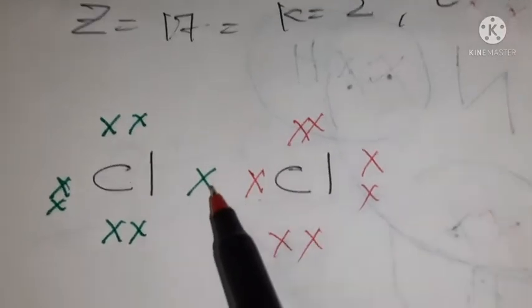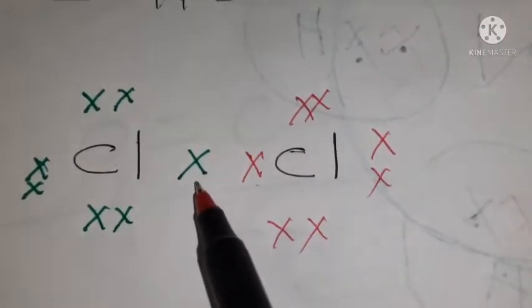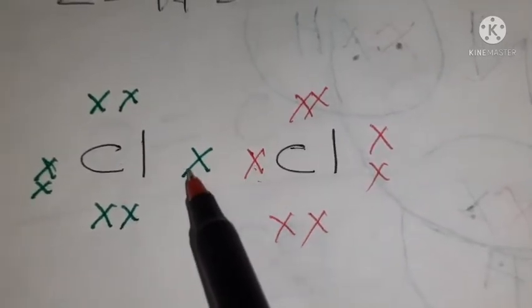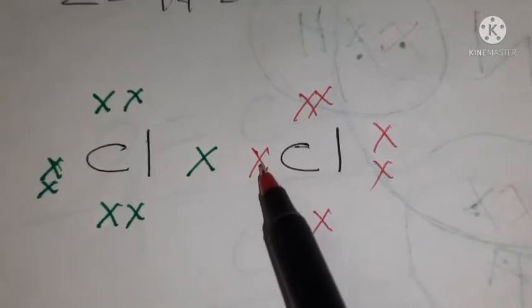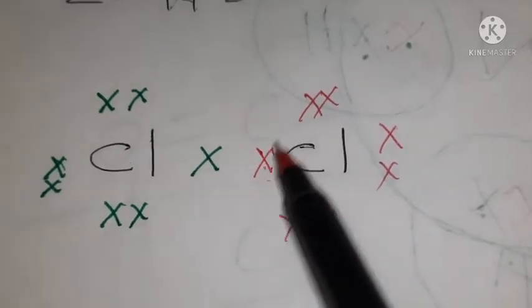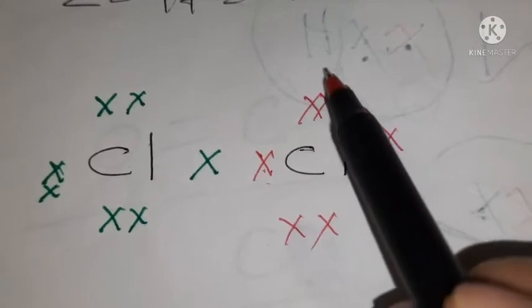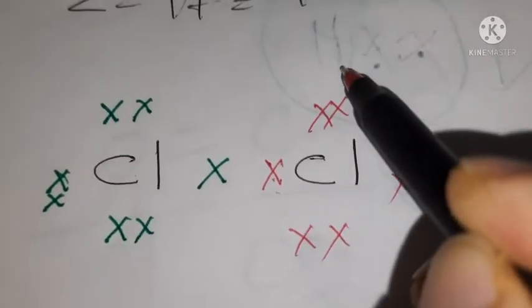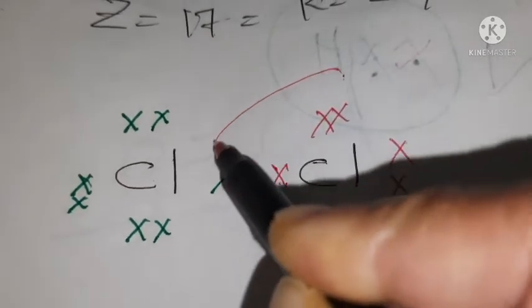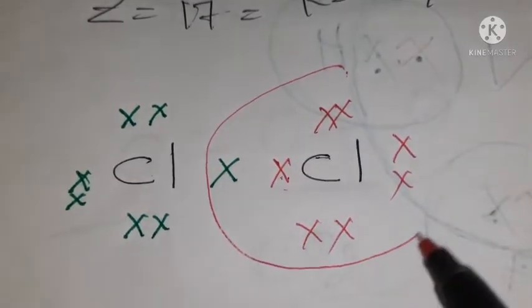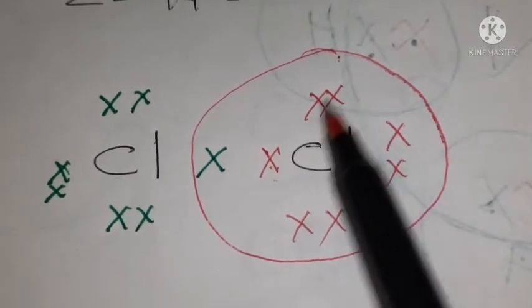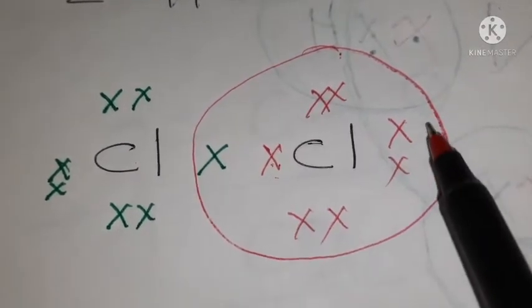Now I am bringing it very close to the diagram. This chlorine will share its electron with the other chlorine. Which means this electron will now go in the area of this one also. So you have to make a circle in this way so that it comes in the area of this chlorine. Like this. Now see, in this chlorine there are now 8 electrons: 1, 2, 3, 4, 5, 6, 7, 8.